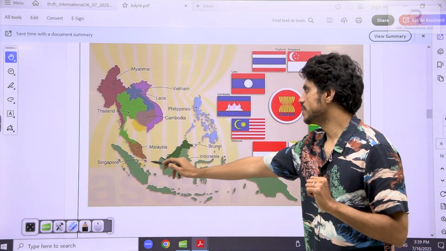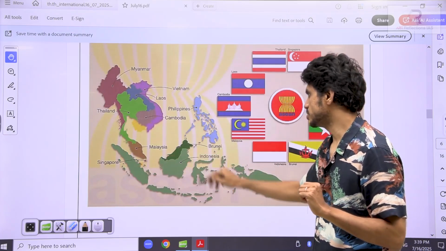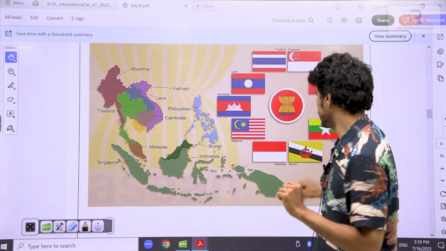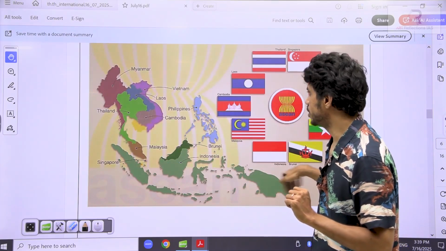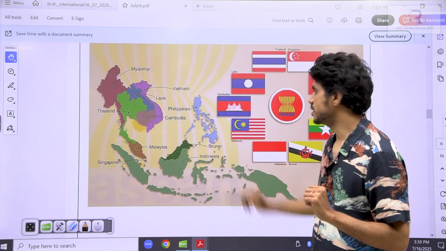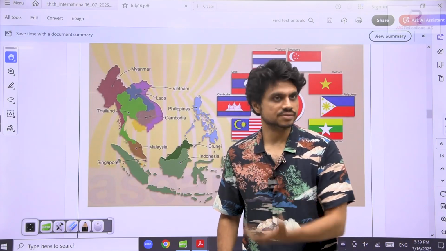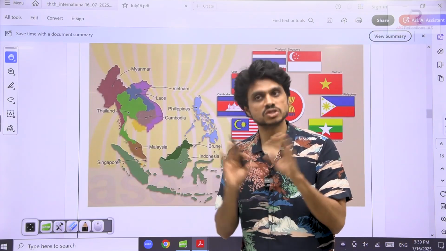See here, Malaysia also extends to this part. Indonesia, here, all these islands are Indonesia. Then if you move in this way, here you have Papua New Guinea. This is the Philippines, Brunei. Brunei is some part here and here. So these are the 10 countries. Go through those things again and again. You need to have clarity of this mapping section.